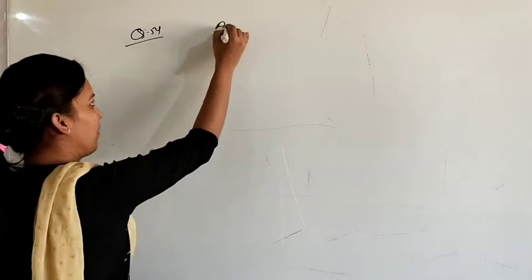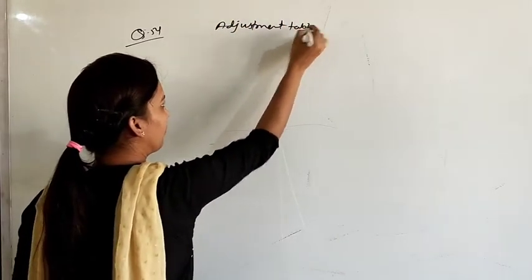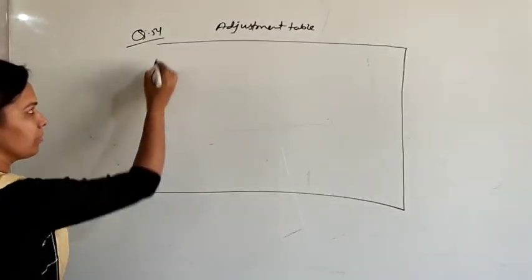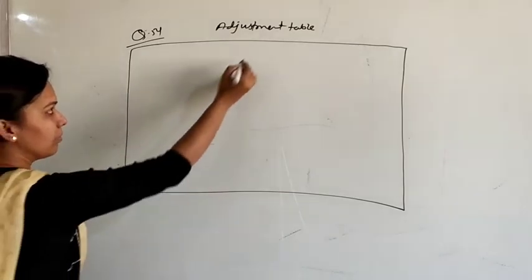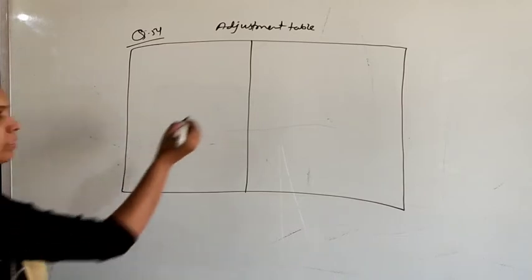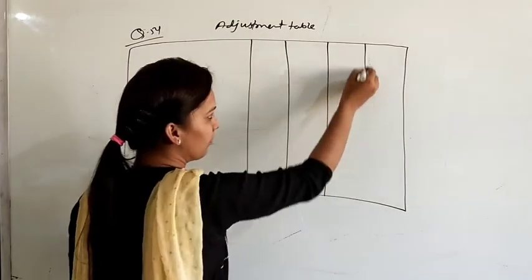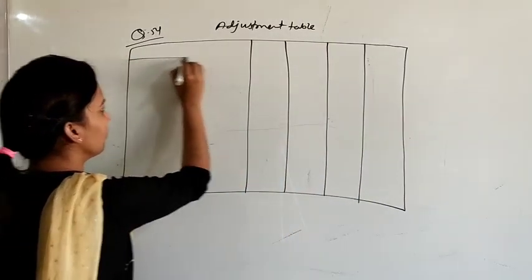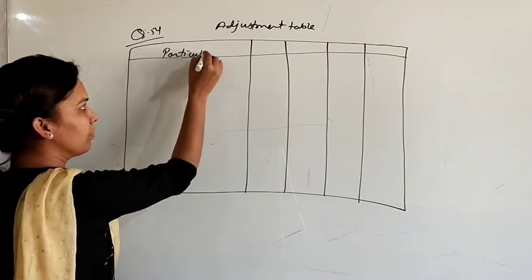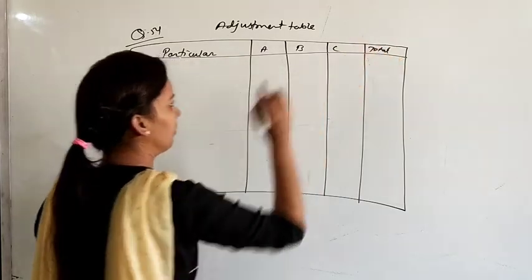Prepare the adjustment table first. In this question, we have three partners. Particulars: partner A, B, C and total.